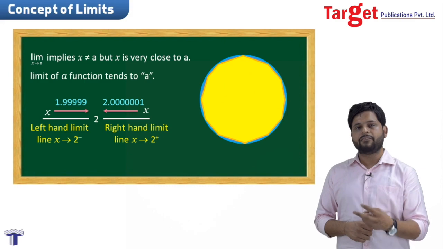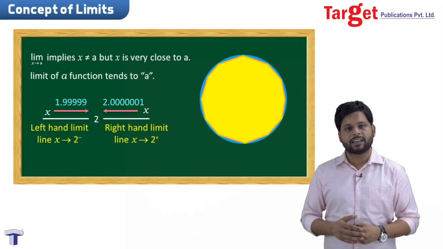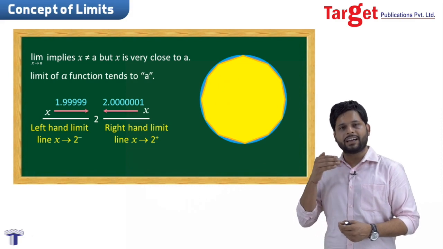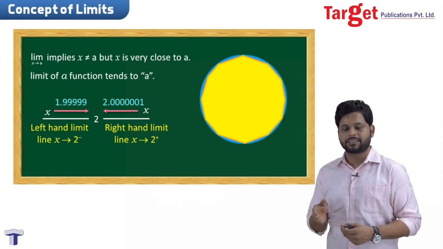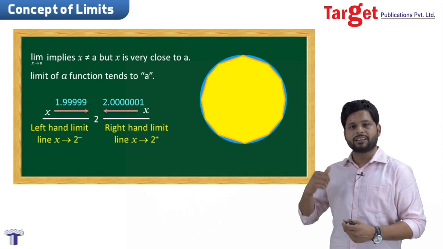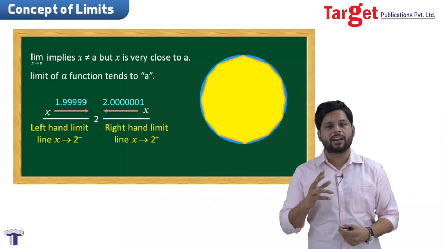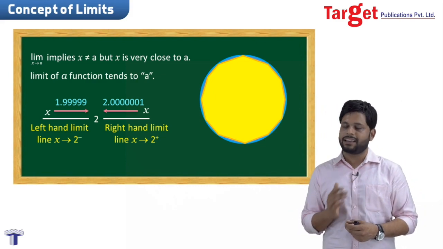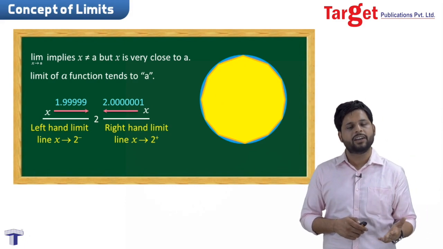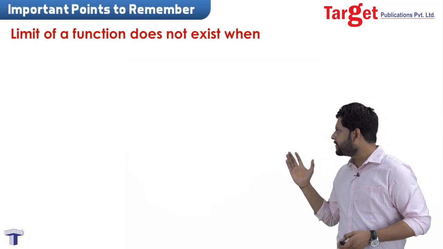In this case we get to know about two things: a left hand limit and a right hand limit. Left hand limit means we are approaching a number from the left hand side of the number system. And from the right hand side, we are approaching the number on the number line from the right hand side direction. So there are two particular limits, the left hand limit and the right hand limit. Now let us take a few points that we need to remember here.